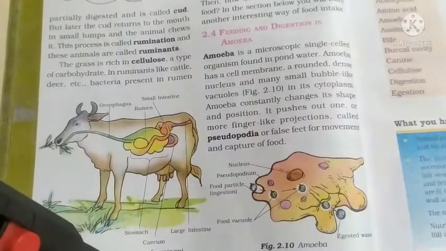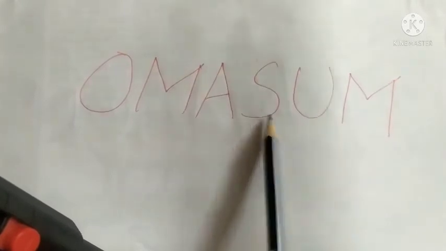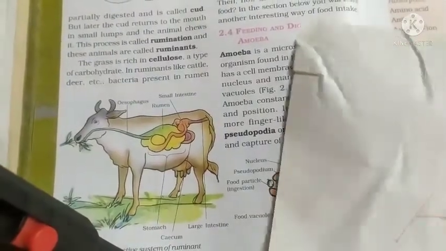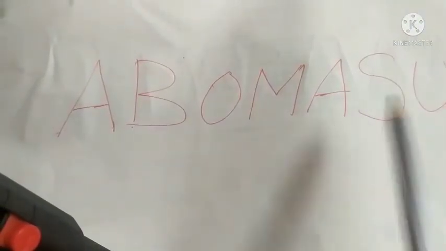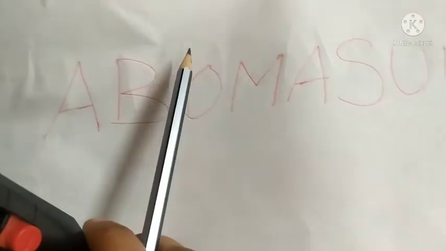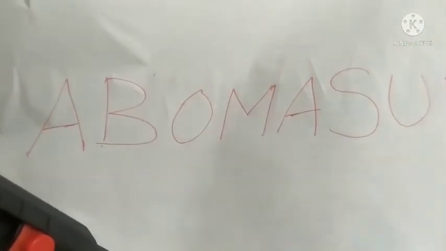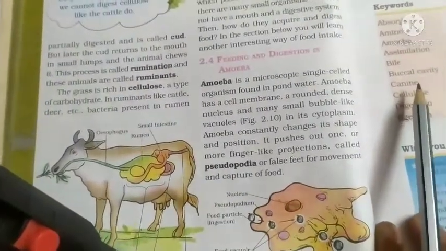Reticulum. Next one. Omasum. O-M-A-S-U-M. Omasum. Next one. Abomasum. A-B-O-M-A-S-U-M. Abomasum. These are the four chambers in grass eating animals.